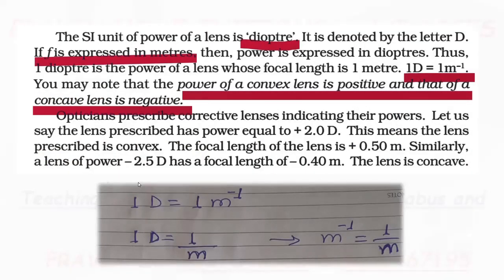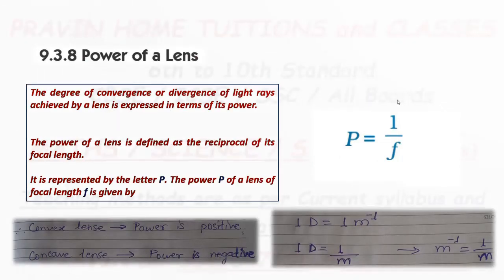Now, the SI unit of power is dioptre. Power is in dioptre and it is represented by capital D. Now, 1D is equal to 1 meter raised to minus 1. So here power is in dioptre. 1D is equal to 1 upon focal length unit, meter raised to minus 1, because meter raised to minus 1 is equal to 1 upon meter.